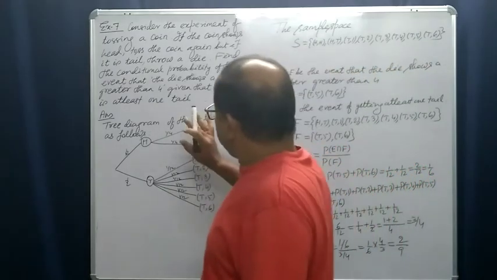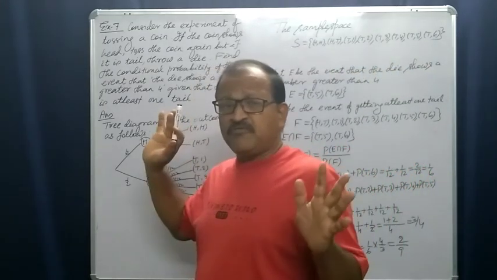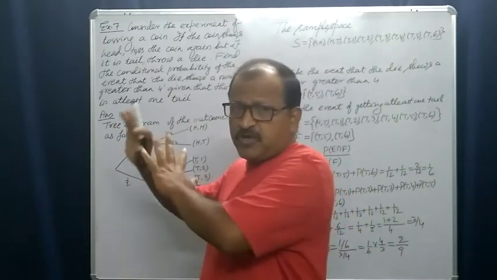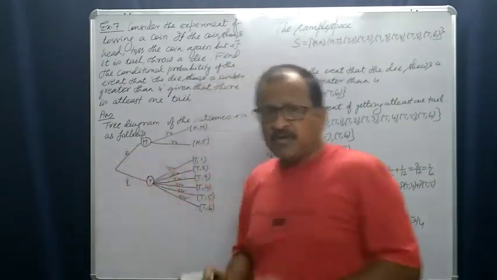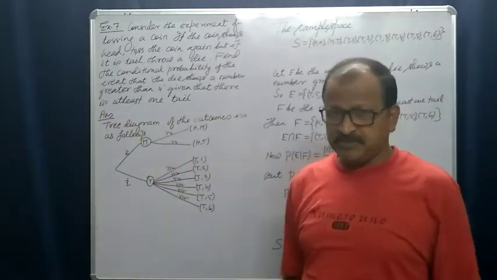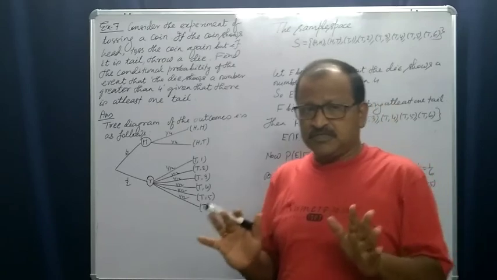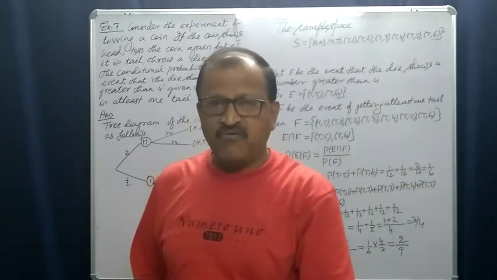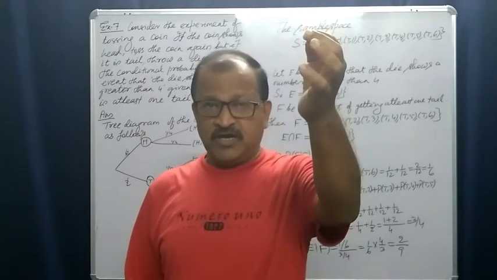And the question is, first we have to find the sample space before going to the problem. Understand the experiment? Toss a coin. If head falls, again toss a coin.